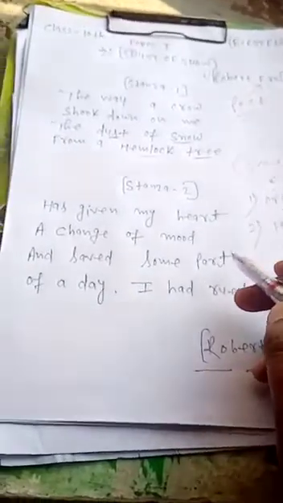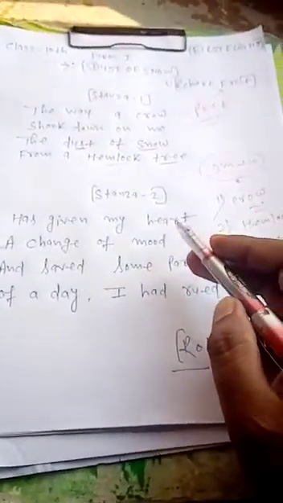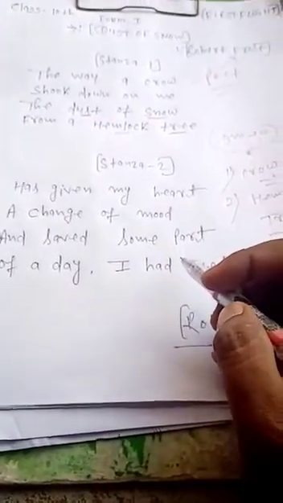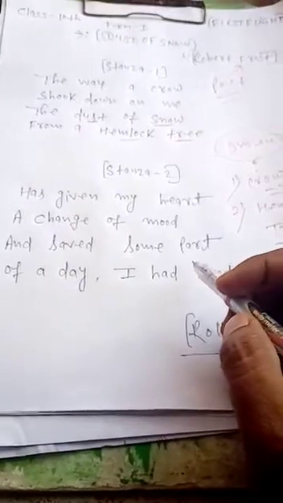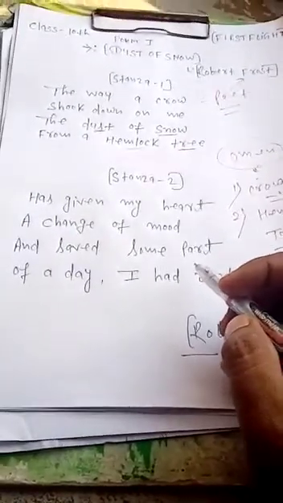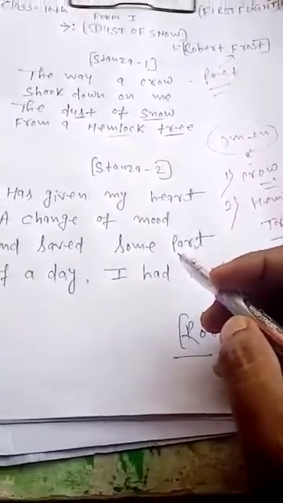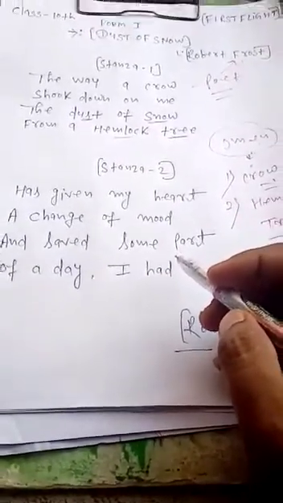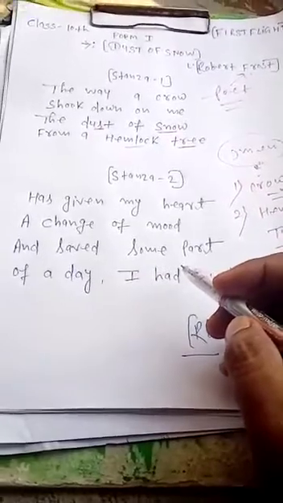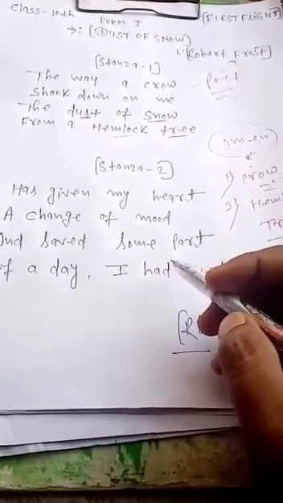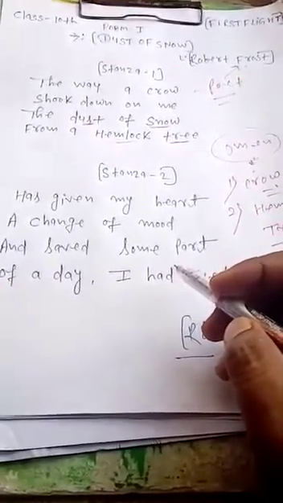So dear students, this is a very good poem composed by Robert Frost, and Robert Frost gives us the message that in our life, whenever we get failure, whenever we have some dejection in our life, at that time we should not spend our time uselessly. We should try how we can win. How can we win over our rejection?